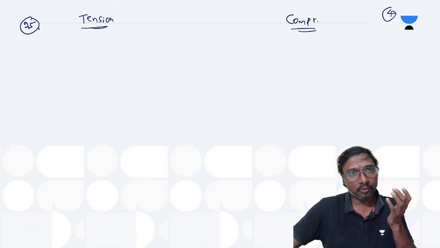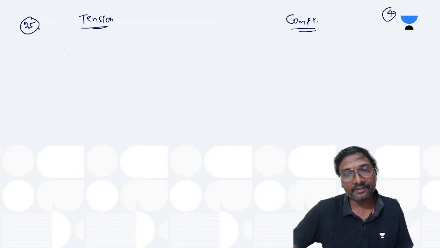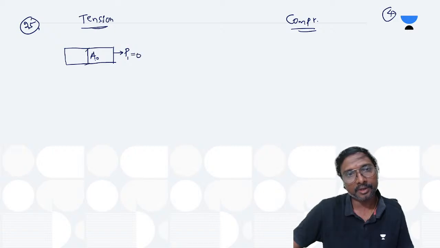So in case of tension, if you observe, that is your A naught, the initial cross section area at the starting, where P1 equals 0. Initially you do not have any load, so P1 is 0.